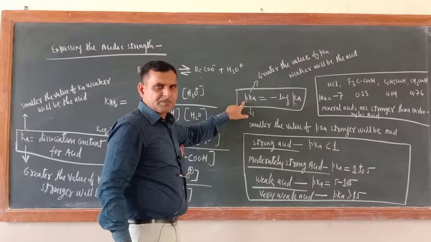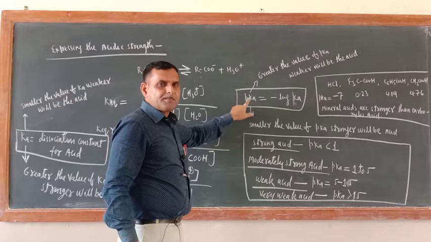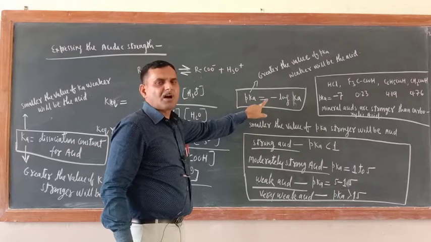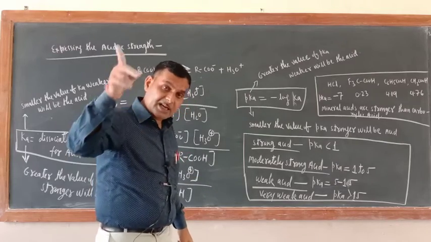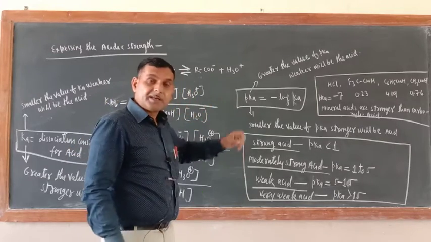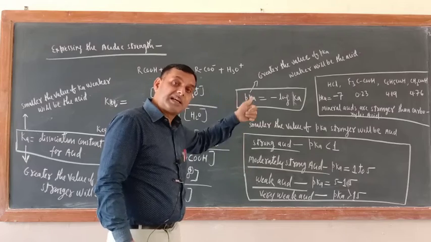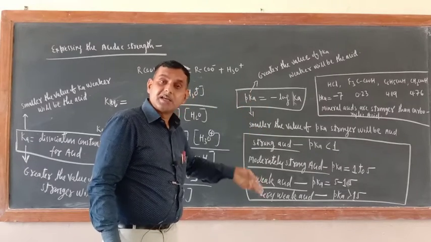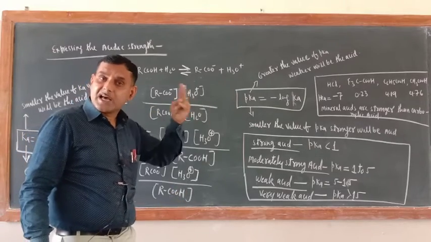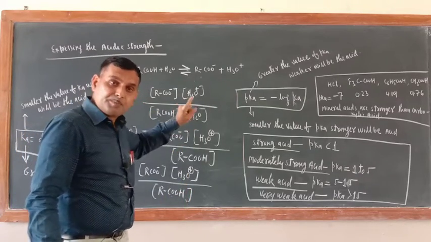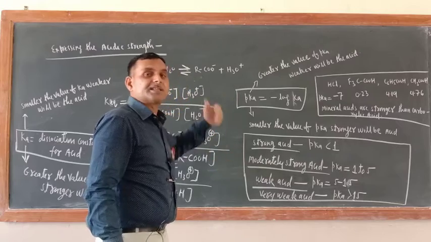So what is the relation between Ka and pKa? pKa is equal to minus log Ka. So just see, if the Ka value is greater, the acid will be strong. But if the pKa value is greater, the acid will be weak. Similarly, if the Ka value is less, the acid will be weak, but if the pKa value is less, the acid will be strong.